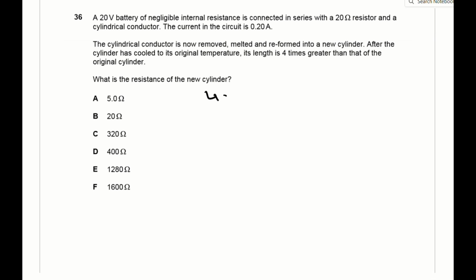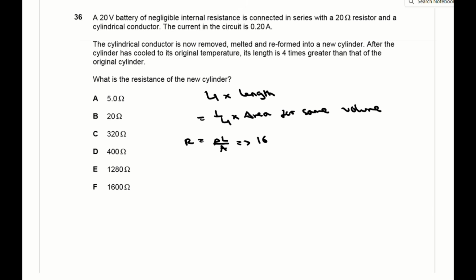For question 36, you have a cylindrical conductor in series with a 20 ohm resistor. The voltage of the battery is 20 volts and the current in the circuit is 0.2 amps. The conductor is then removed and reformed into a new cylinder with 4 times the length. If the new cylinder has 4 times the length, in order to keep the volume the same, it must have a quarter of the area.